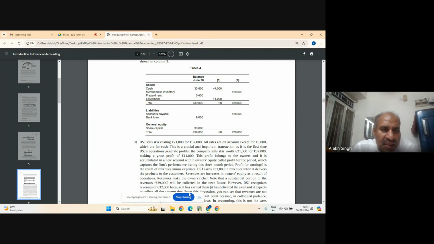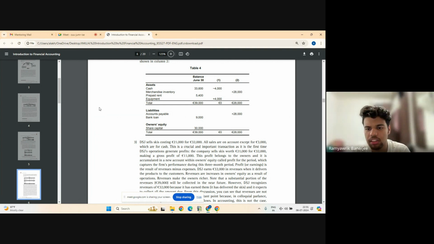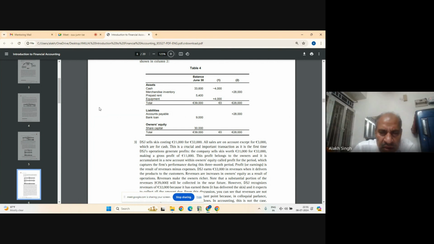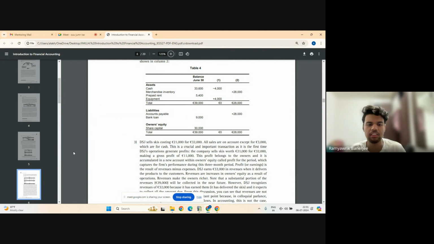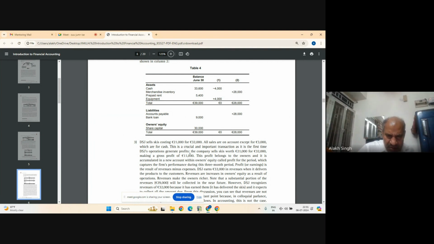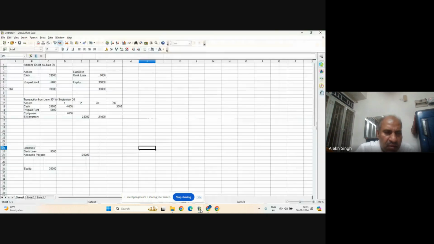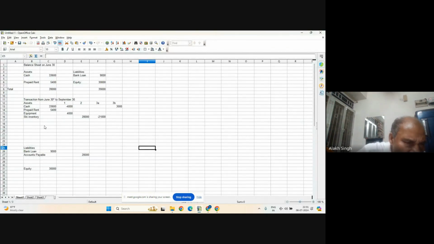Is that asset or liability? Assets only, but depends whether long term or short term. It is short term, because it has to be received within this quarter. It doesn't say long term. So it is asset, short term. I will write here asset, accounts receivable. So the new asset here is accounts receivable.